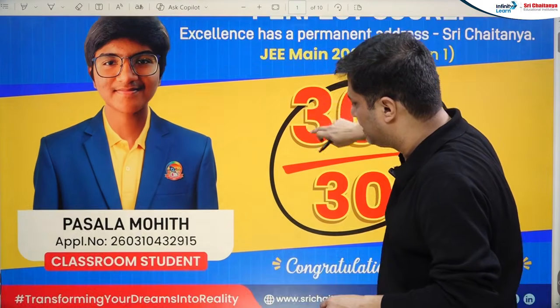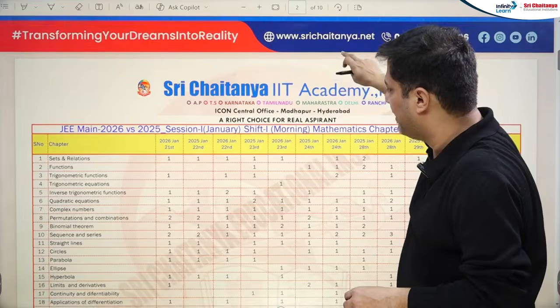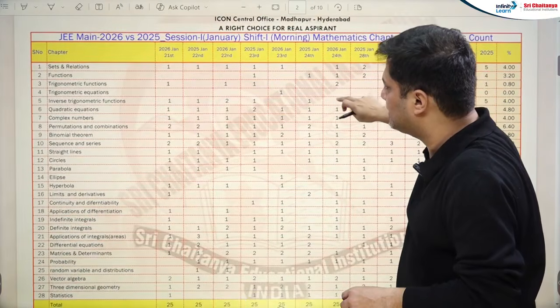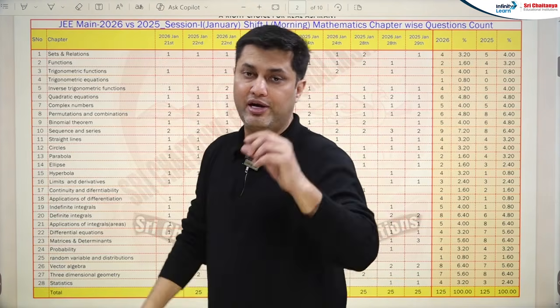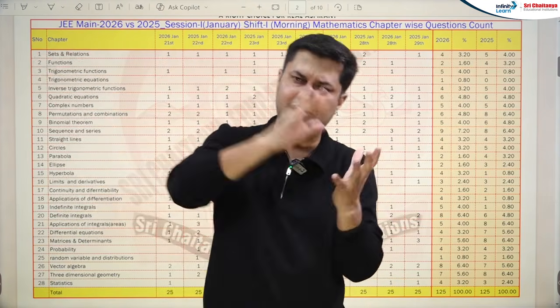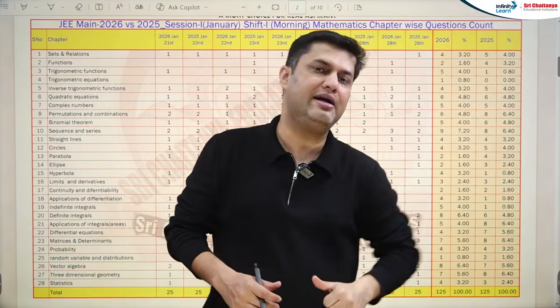Let's start with the mathematics portion. Chapter wise, 2025 and 2026, what is the comparison in mathematics for every chapter? Like the weightage has increased, or decreased, or is actually constant for every chapter. Let's see in a detailed manner.